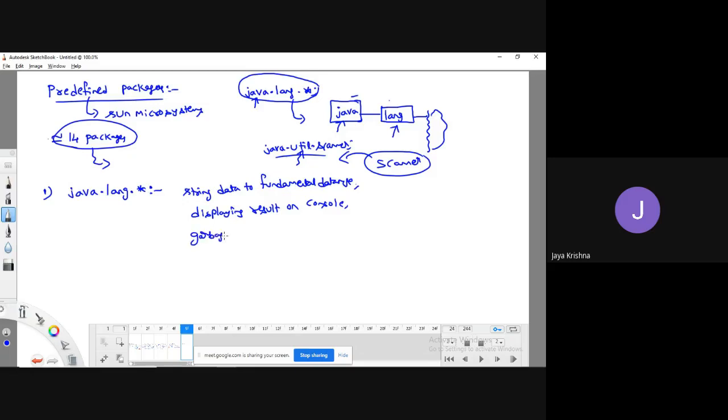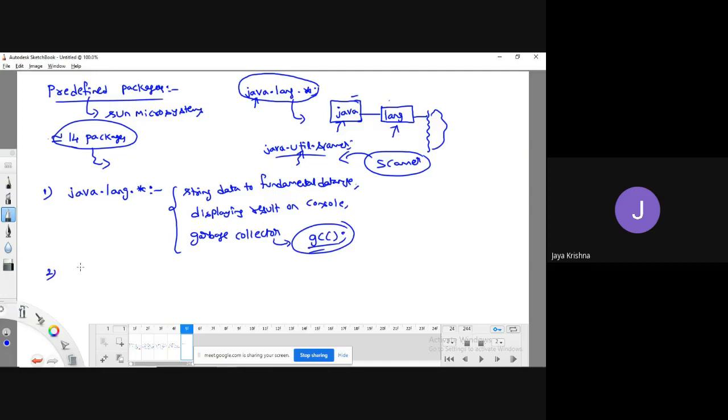I hope you know the meaning of garbage collector. Without involving the developer, in the background of a Java program, based on the requirement, the garbage collector program will run. I have explained a practical example of how to call it explicitly. GC is a method which we can call explicitly, but whether you call it or not, it doesn't bother; it will be called implicitly based upon the need. So these are some of the uses of the java.lang package. I'm just giving an overview.